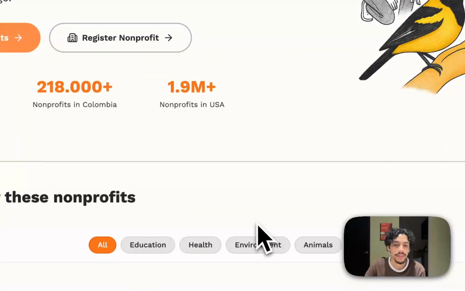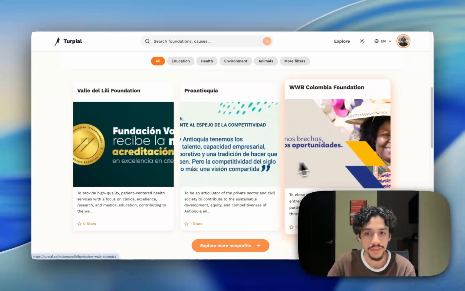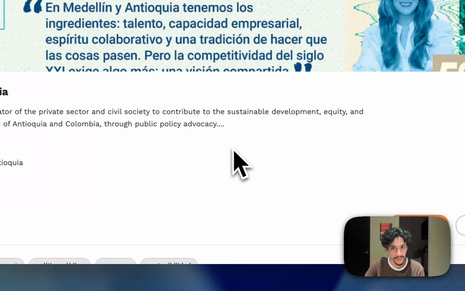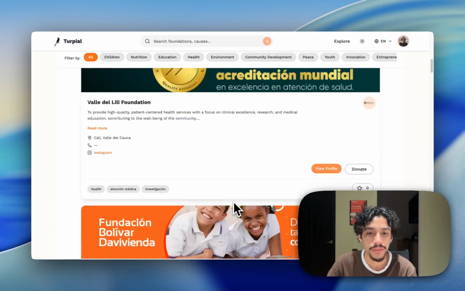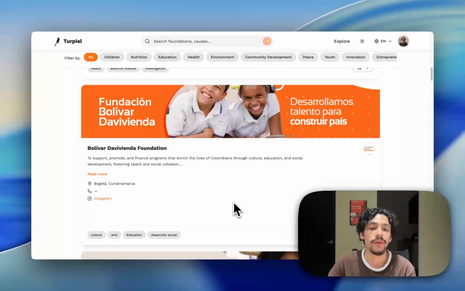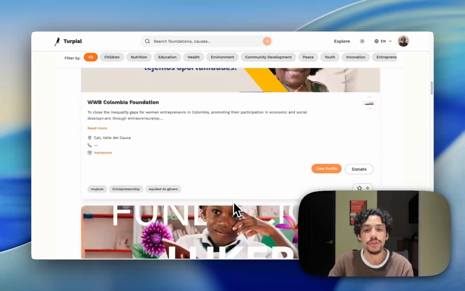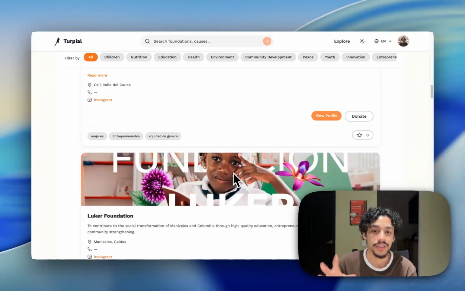So now let's go here and we can see some of the nonprofits. So let's go to the important part. I want to discover nonprofits. So here we have several nonprofits from Medellin, from Colombia, and also from the USA. I used Firecrawl to crawl all of the different types of nonprofits that I needed for this initial stage.